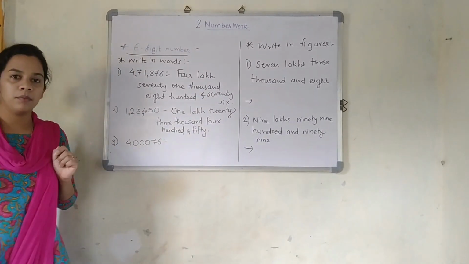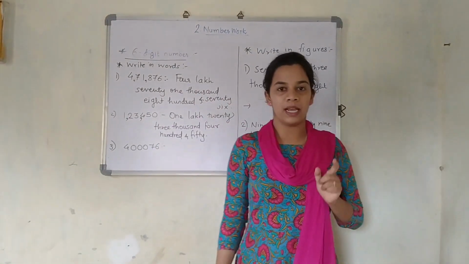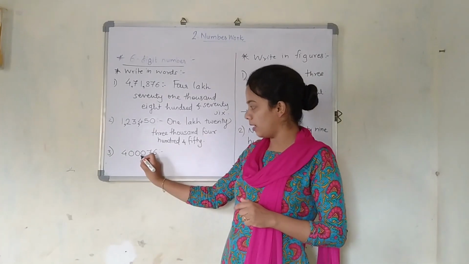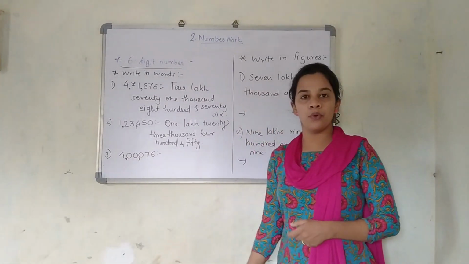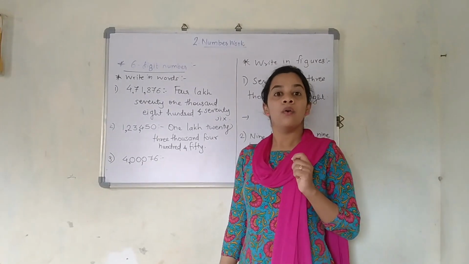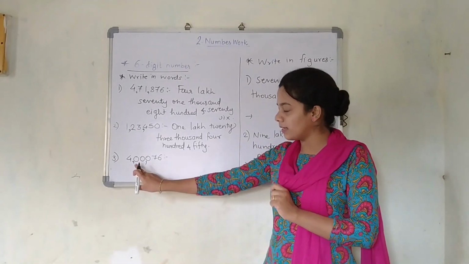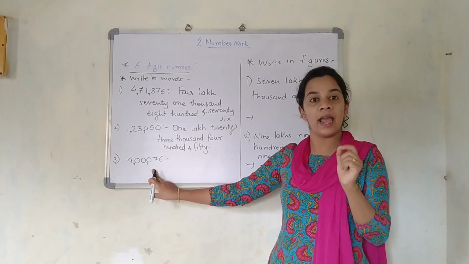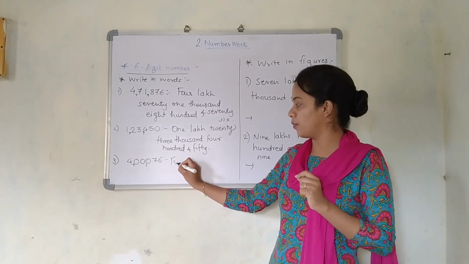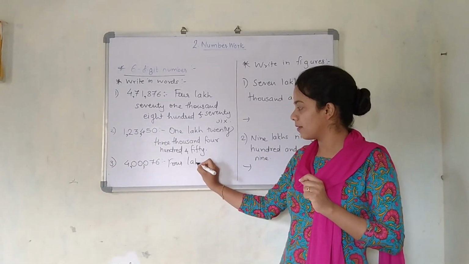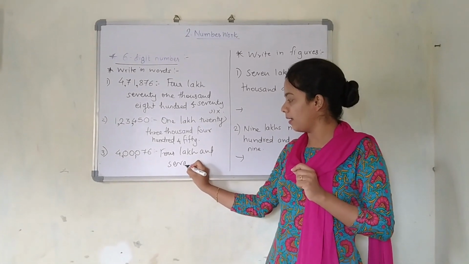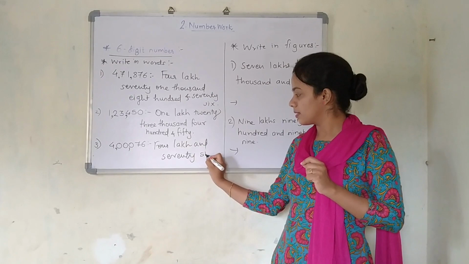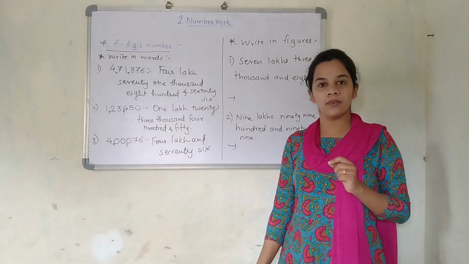Can you tell me the next number which is present below? Yes, I am just going to separate it first by 3, and later 2 digits. How am I going to read this out? It is 4 lakh, and directly nothing is present, so 4 lakh and 76. I am just going to write 4 lakh and 76. Is this clear for you?